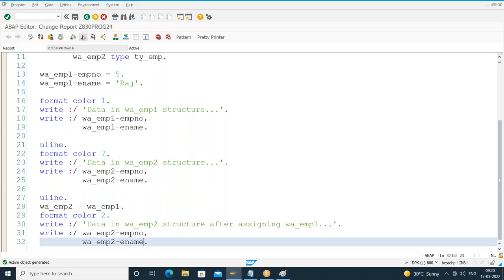When may it lead to a runtime error? If the field names are the same, but the data types might not be compatible. If the field names are the same, it will blindly try to copy the data. At the time of copying, if the data types are not compatible, it will give a runtime error.